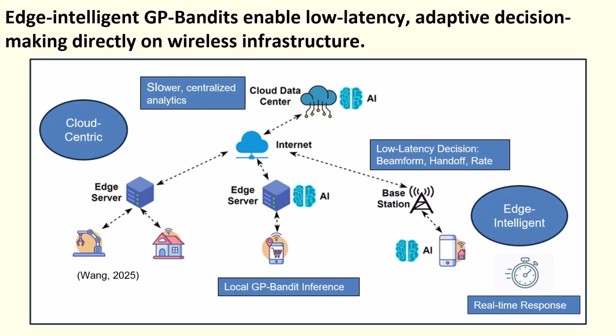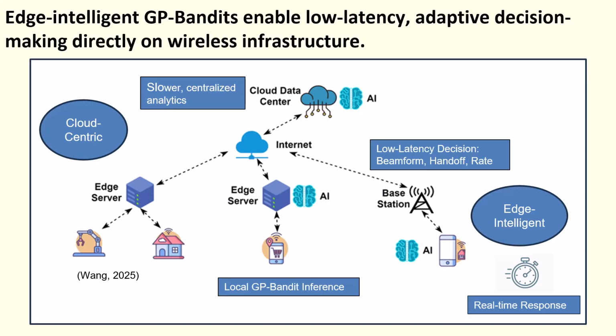Edge intelligent GP-Bandits enable low latency, adaptive decision-making directly on wireless infrastructure. Cloud-based analytics are powerful, but too slow for fast-changing wireless conditions like interference, mobility, or rate control. Edge intelligence solves this by moving adaptive decision-making directly onto infrastructure, like base stations, edge servers, and even devices. One method gaining traction is the Gaussian Process Bandit, or GP-Bandit. These models balance exploration, trying new options, and exploitation, using what works, while managing uncertainty.